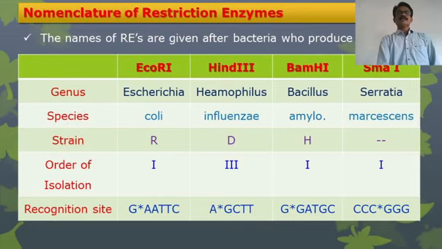So here it is given which genus, which species and which strain it has been isolated from, and the order of isolation and their recognition sites are given here. You have to look very closely so that there is no confusion.